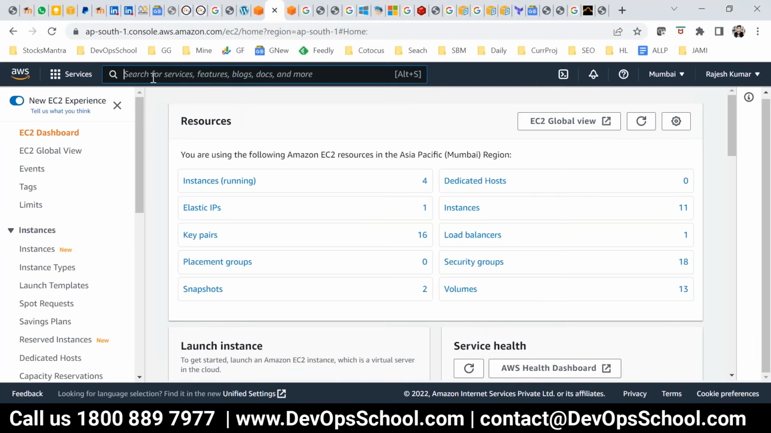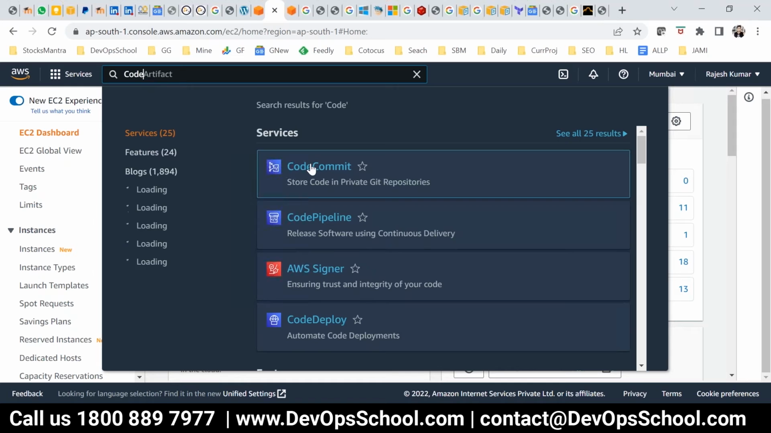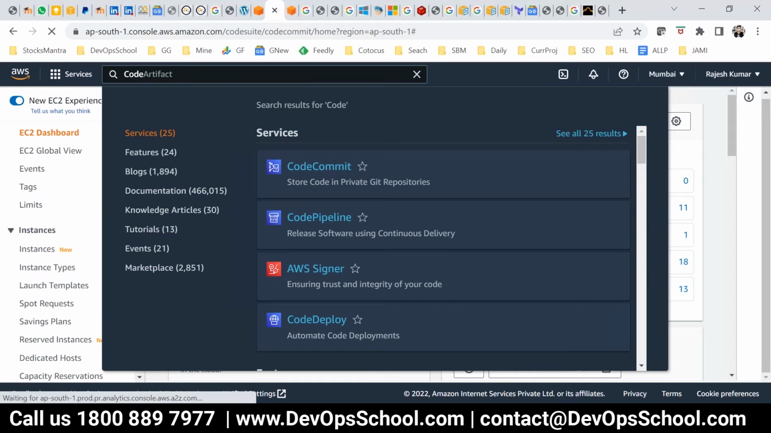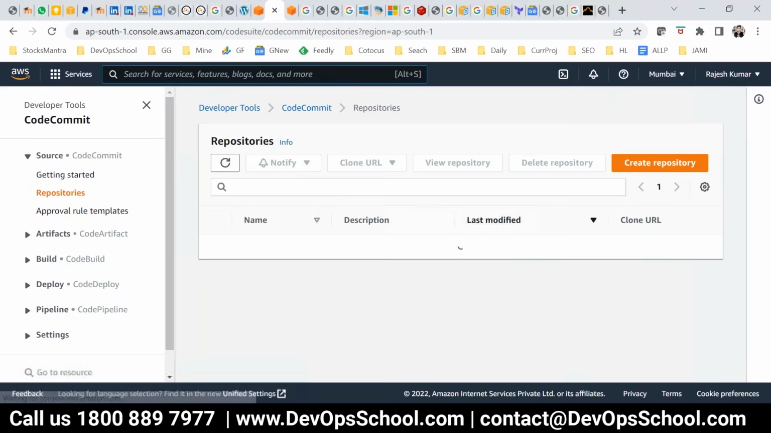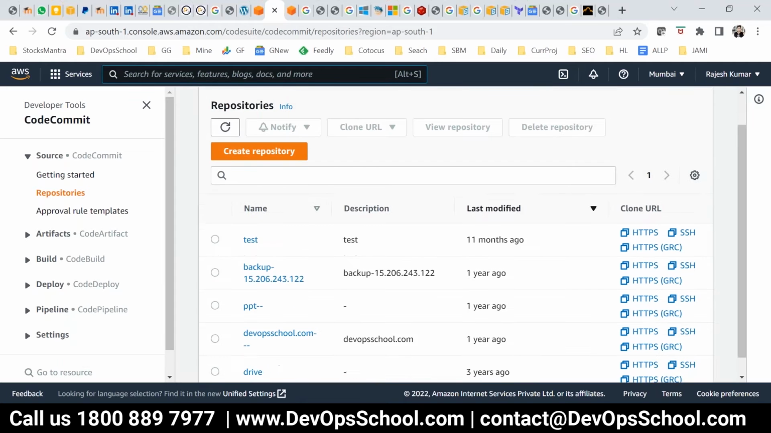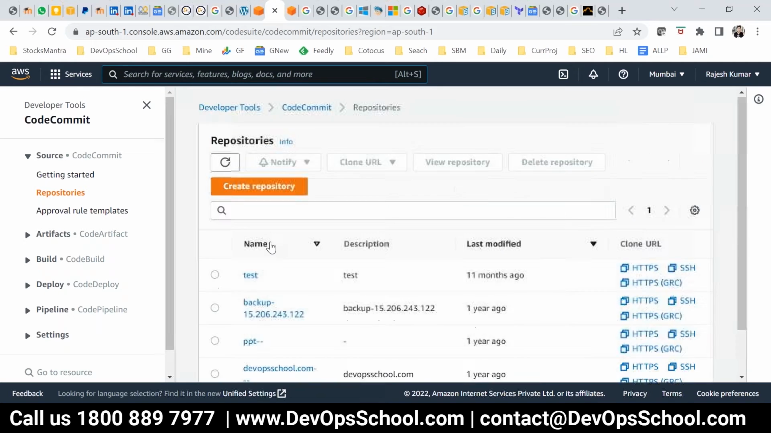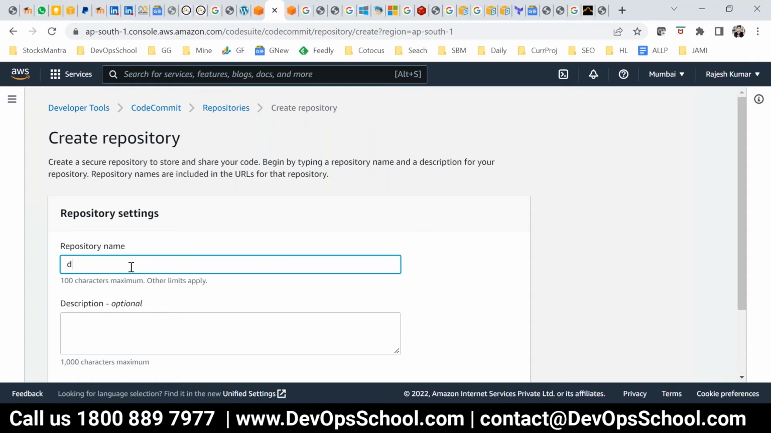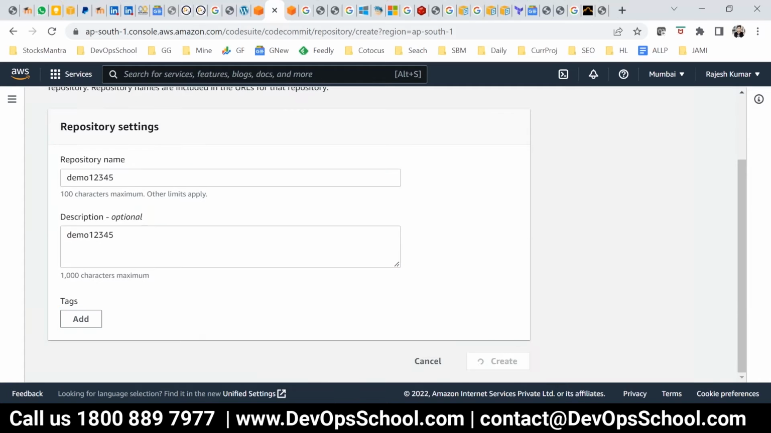Go to CodeCommit. It's like GitHub. Okay, there you create a repo. See, I don't have... Oh, I have a few repos also. So see, this is the repo. I have created one repo, and this is a demo 1, 2, 3, 4, 5, something like that. Description and create it. That's all.